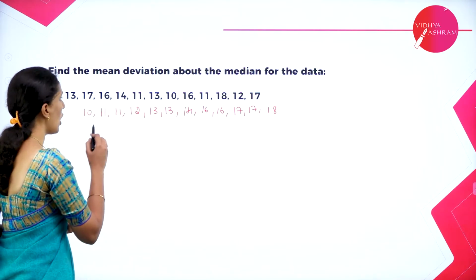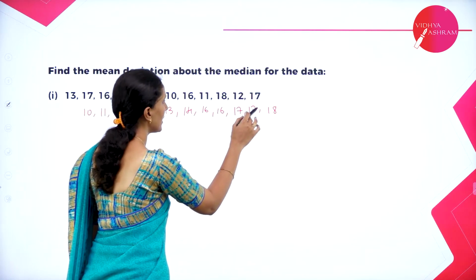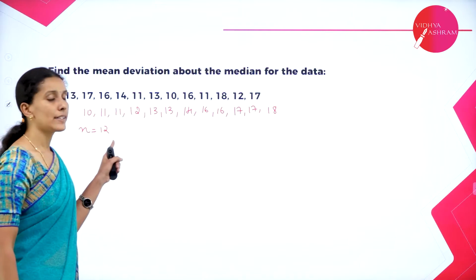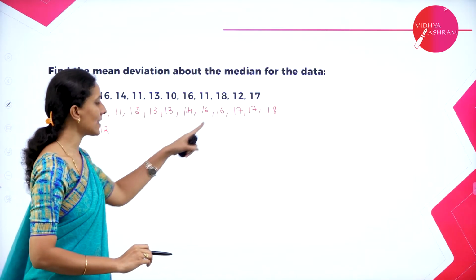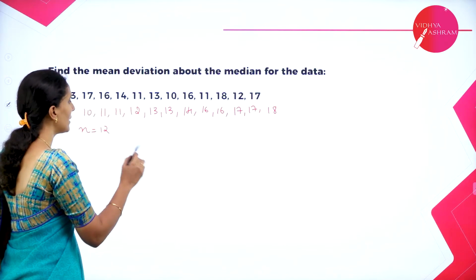So let's see how many numbers we have here. 1, 2, 3, 4, 5, 6, 7, 8, 9, 10, 11, 12. So n is equal to 12. Since n is equal to 12, it is not easy to calculate the median value. We cannot find exactly the middle value. So whenever n is even, how do we calculate the median?